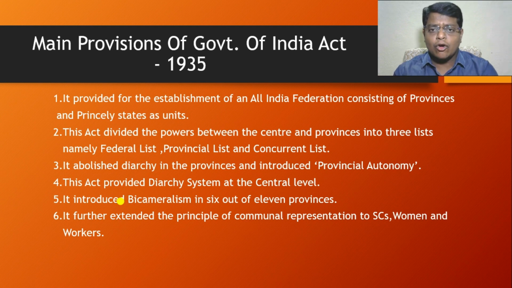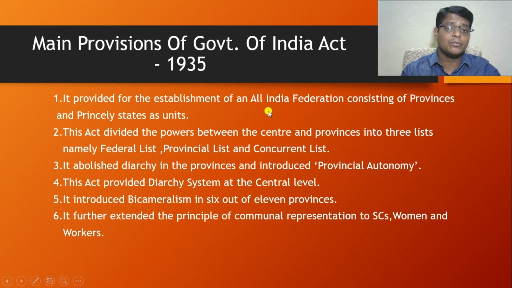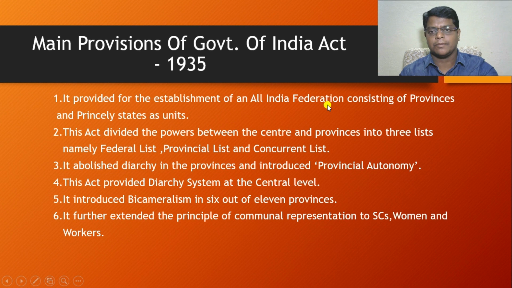The Government of India Act 1935 provided for the establishment of an All India Federation. This is a very important landmark in Indian constitutional development, because for the first time the Government of India Act 1935 introduced the federal system. A federal system is a combination of both the union government and state governments.